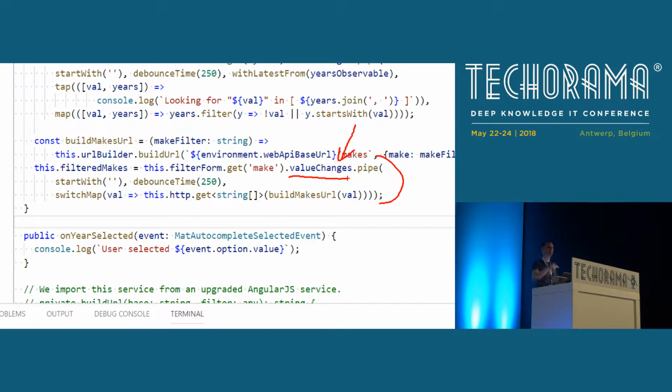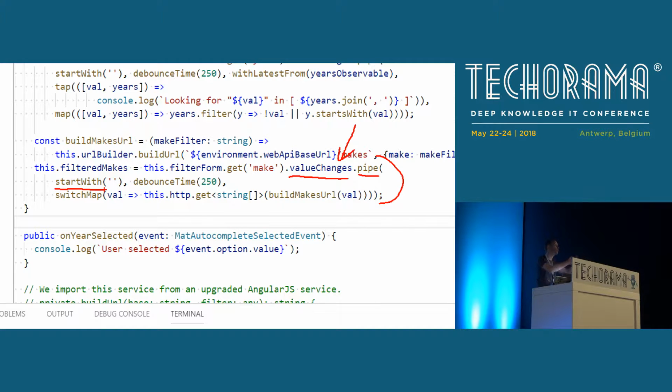Then we can take these keystrokes from the user and put them into a pipeline. We can use an operator, startWith, that tells the whole pipeline that even if the user doesn't type anything, it should simulate an input of an empty string as the initial value. You know why I do that?